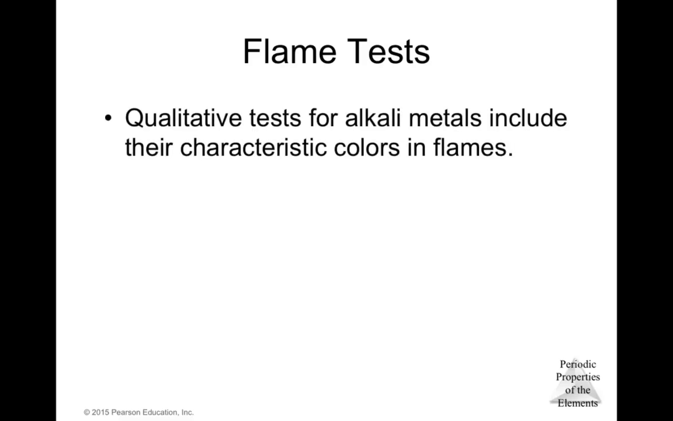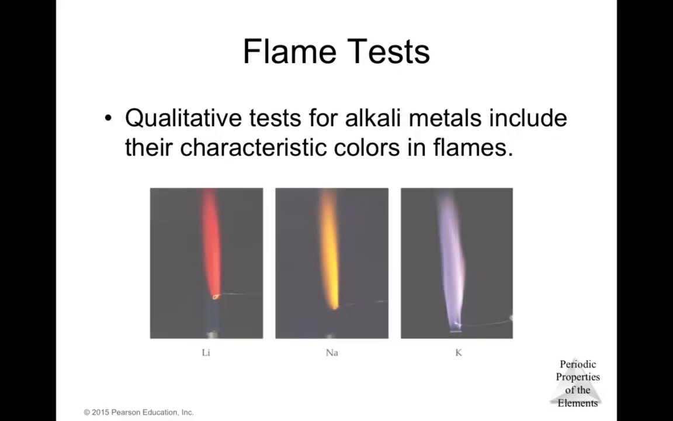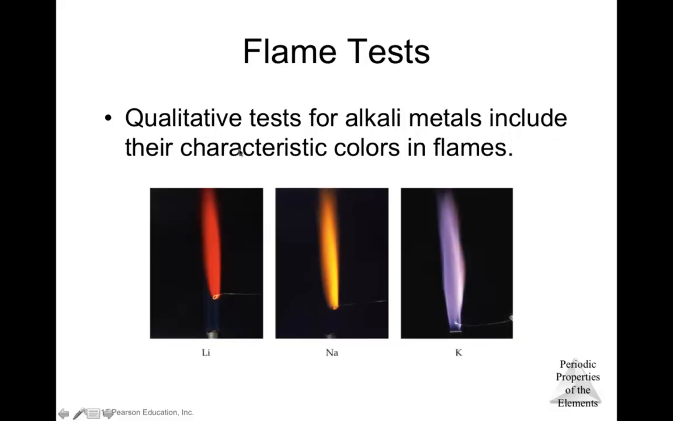And also they have a flame test. This is a qualitative test for alkali metals because those metals will produce characteristic colors in flames. Here we have lithium, which is going to be red, sodium yellow, and potassium purple. Those are qualitative tests. So if we want to determine which kind of alkali metal we have, we basically do a flame test, and in that way the color will help us determine which element it is.